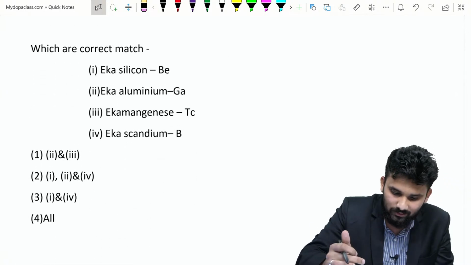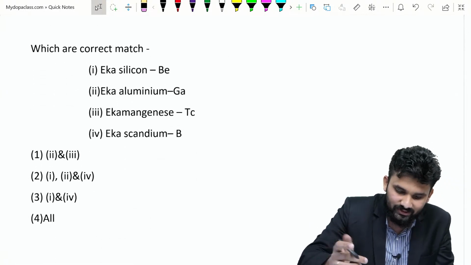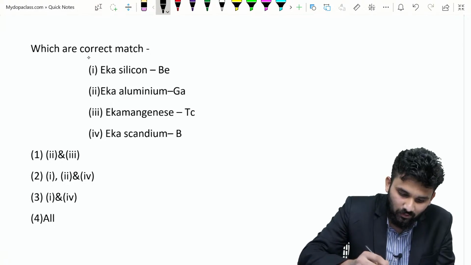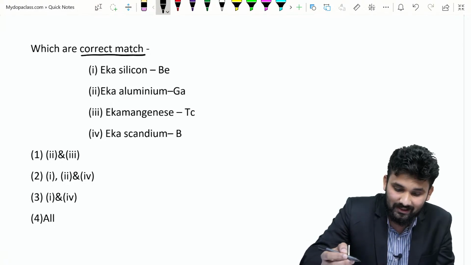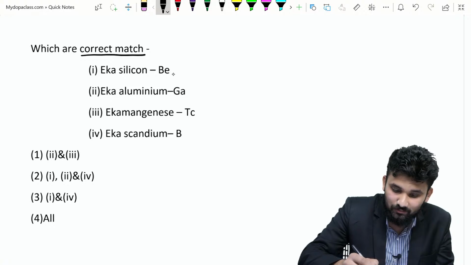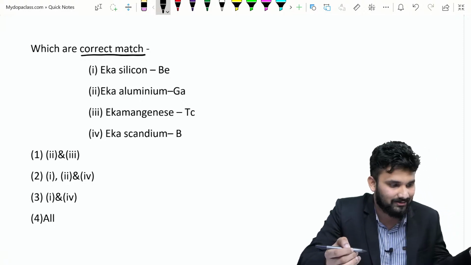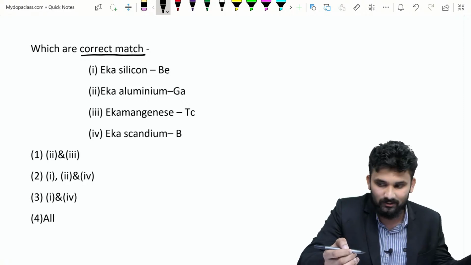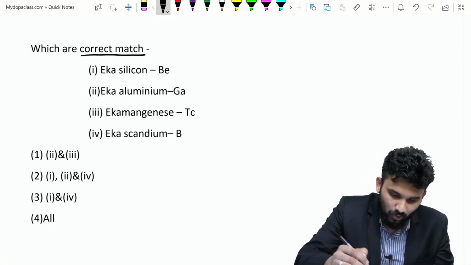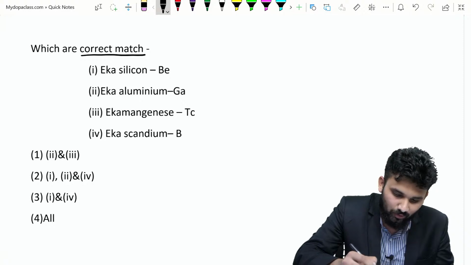This is our third question. Which are the correct matches? Eka silicon is beryllium, Eka aluminium is gallium, Eka mangan is technetium, and Eka scandium is boron. Which of the following are the correct answers?